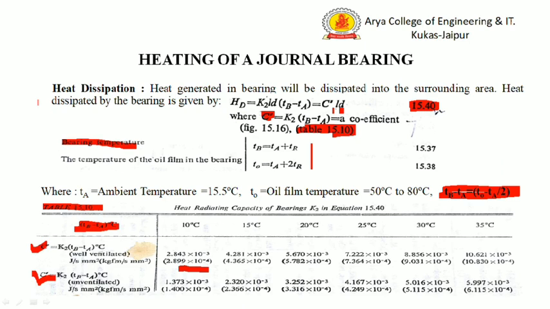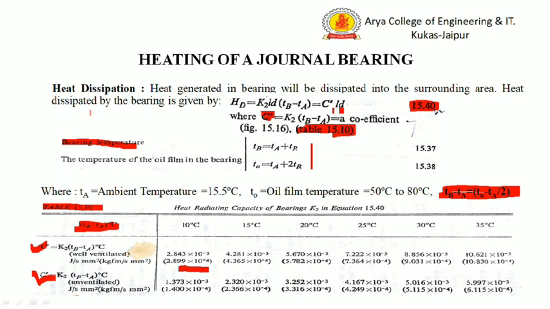Heat generated in the bearing must be dissipated from the bearing to avoid its overheating, because at high temperature oil viscosity will decrease, which leads to negligible lubrication and seizing of the bearing.